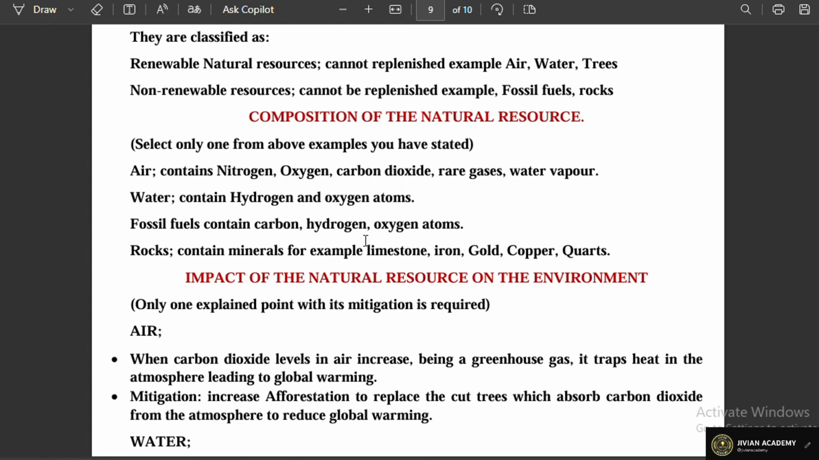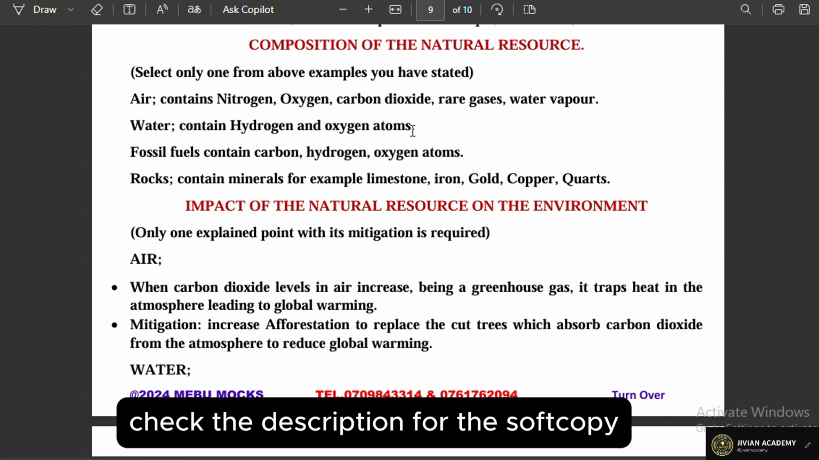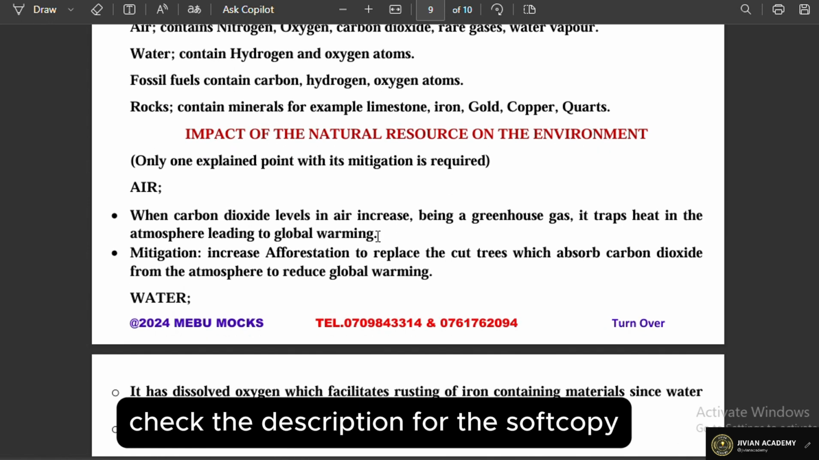Now, the composition of the natural resources are here. Of course, you have air contains nitrogen, oxygen, carbon dioxide, rare gas, water vapor, and water contains hydrogen and oxygen atoms. In fossil fuels, these are, of course, organic compounds. You have carbon, hydrogen, and oxygen. And the rocks contain elements such as limestone, iron, gold, copper, and many others.